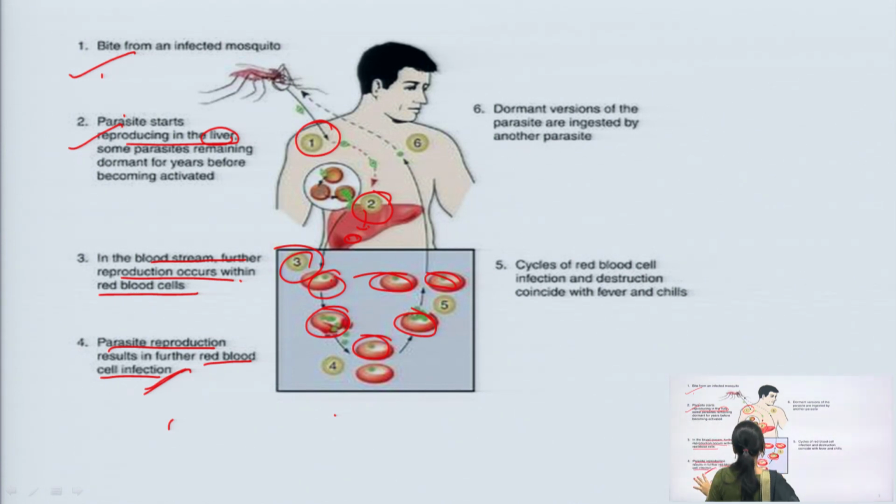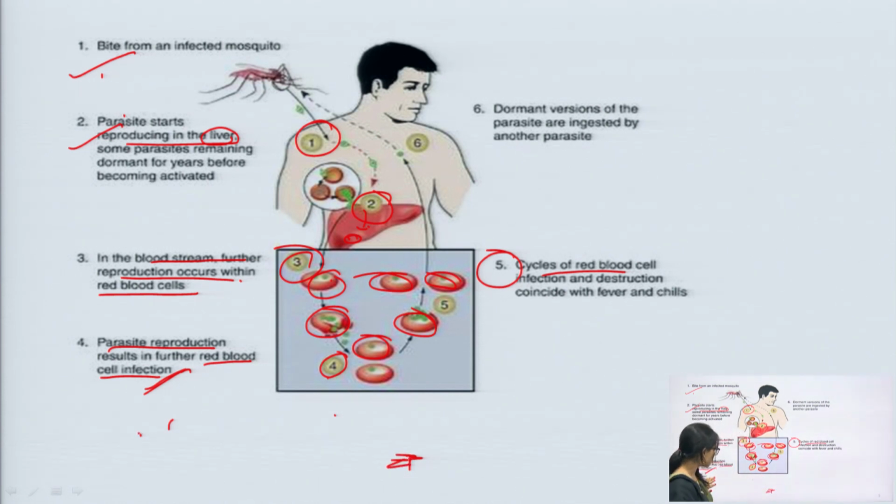Now, in the fourth stage, you can see the cell infection, and in the fifth stage, the cycle of RBC infection and destruction of the RBCs occurs.